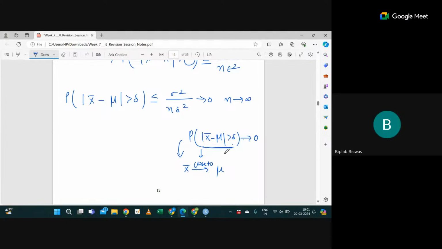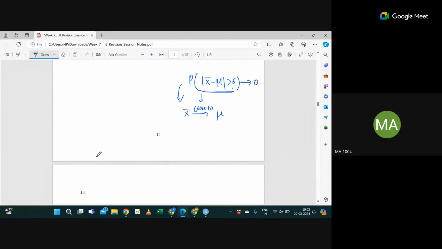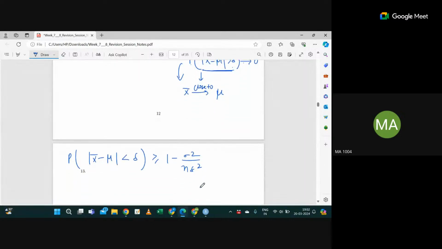Is this fine for everyone? Or else, you can do it in reverse order also. Then the probability that modulus of x bar minus mu is less than delta, can I write it as greater than or equal to 1 minus sigma square by n delta square?